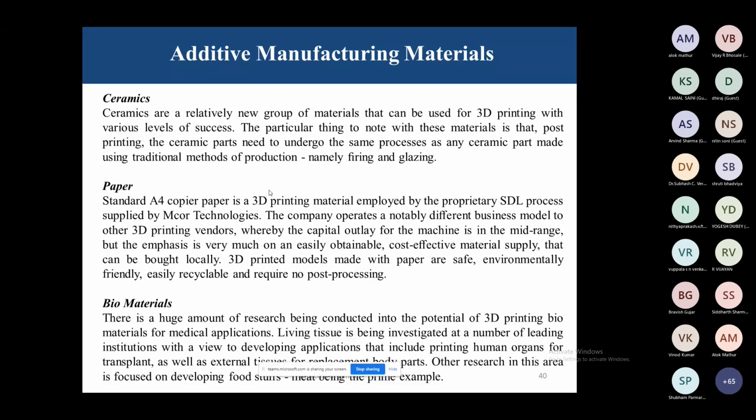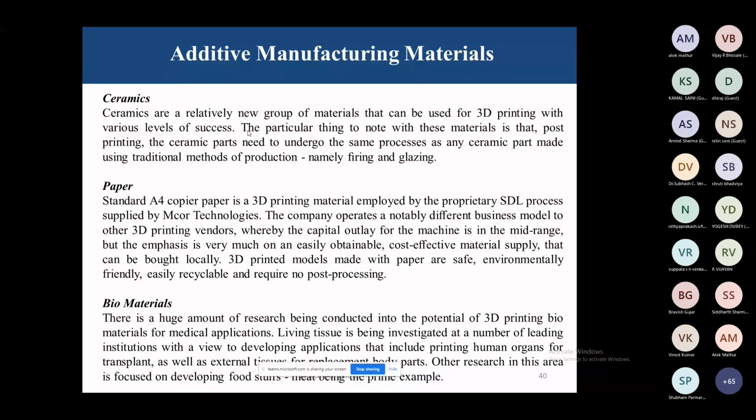Nowadays we can use ceramics. Ceramics are a relatively new group of materials that can be used for 3D printing with various levels of success. The particular thing to note with these materials is that post printing, the ceramic parts need to undergo the same process as any ceramic part made using the traditional method of production, namely firing and glazing.